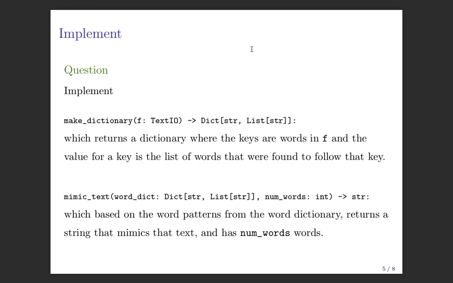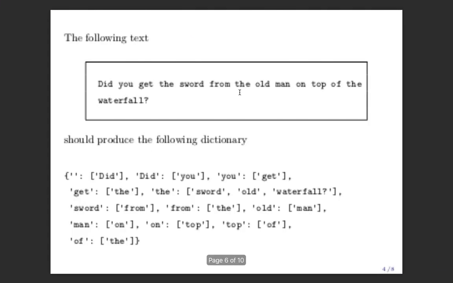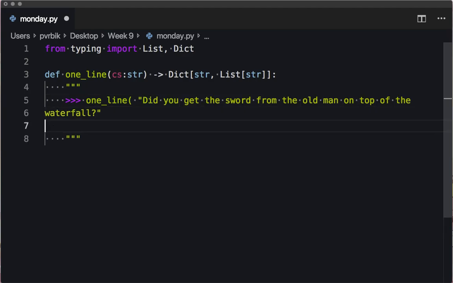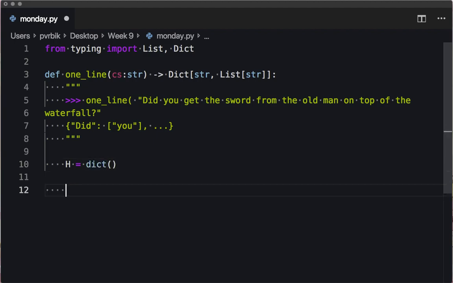Okay, so we want to take in, what do we want to take in? We want to take in something like this. And then we want to return the dictionary. I don't know, so I'll just predict one thing in the dictionary. Did should have be followed by you, right? And then the rest should come. Okay, so any ideas how we do this? So I guess the first thing I should do is to start a dictionary. There's an empty dictionary. And then at the end, we'll return it.